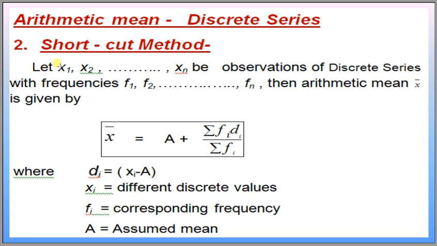It means these xi values are sufficiently large. To reduce the calculation, we subtract a common value a from these xi values, and then the residual values di we multiply with corresponding frequencies, and we find the mean by this formula. Fi is the corresponding frequency and a is the assumed mean.